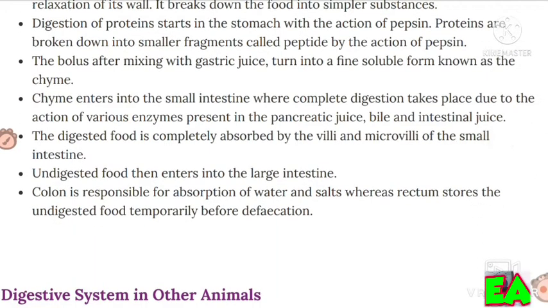Chyme enters the small intestine where complete digestion takes place due to the action of various enzymes present in the pancreatic juice, bile and intestinal juice. The digested food is completely absorbed by the villi and microvilli of the small intestine. Undigested food then enters the large intestine. Colon is responsible for absorption of water and salts, whereas rectum stores the undigested food temporarily before defecation.